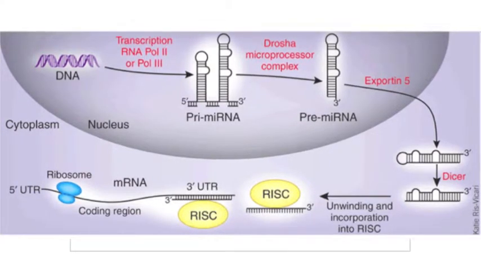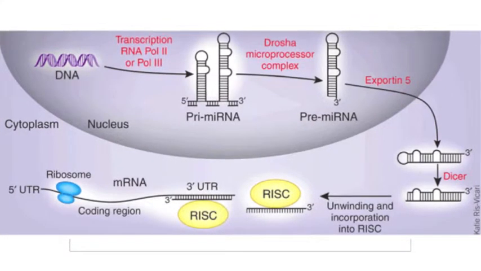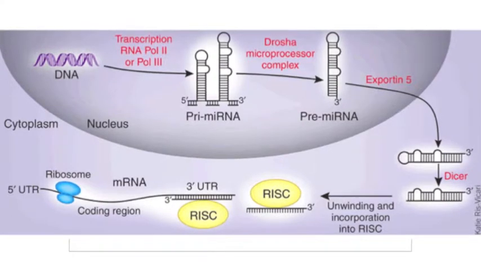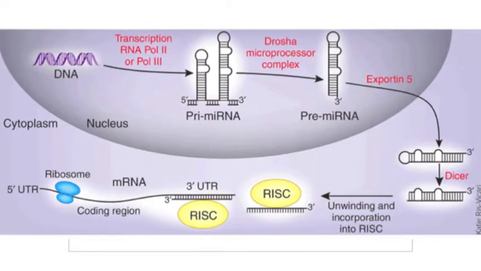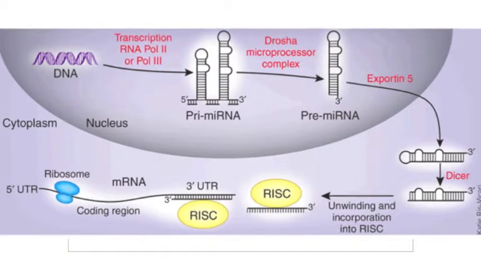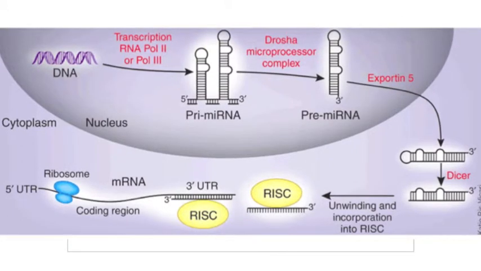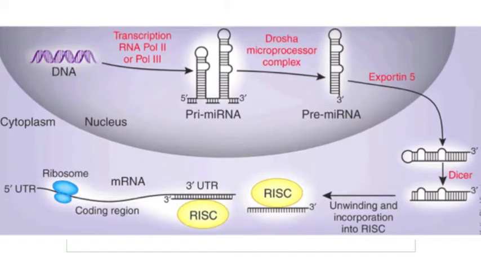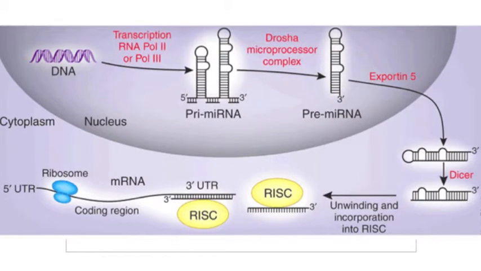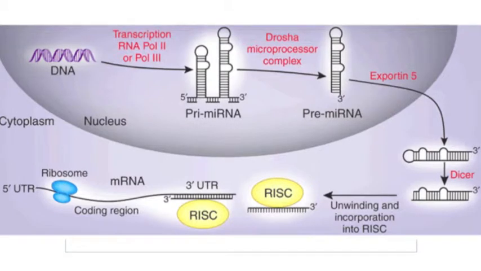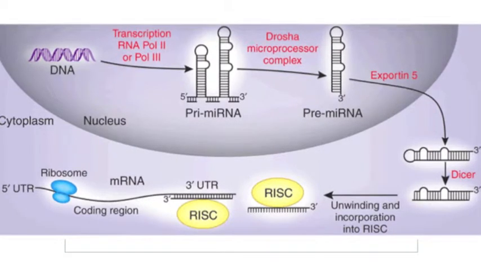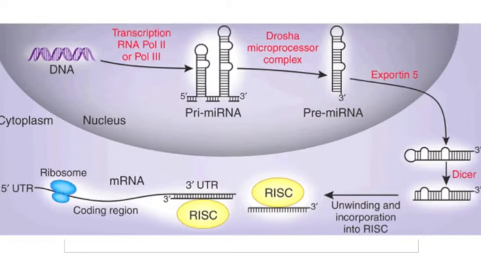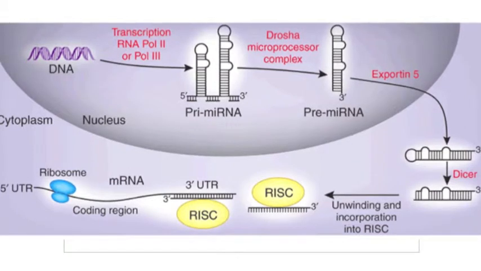MicroRNAs are small RNAs that regulate the transcription of messenger RNAs. They play an important role in many signaling pathways, including those necessary for development. MicroRNAs have a seed region of 8 nucleotides that binds to the 3' untranslated region of a target mRNA. A single microRNA can have several different targets, and a single mRNA can be targeted by several microRNAs.